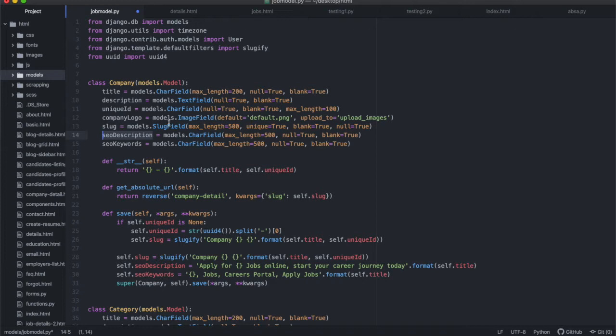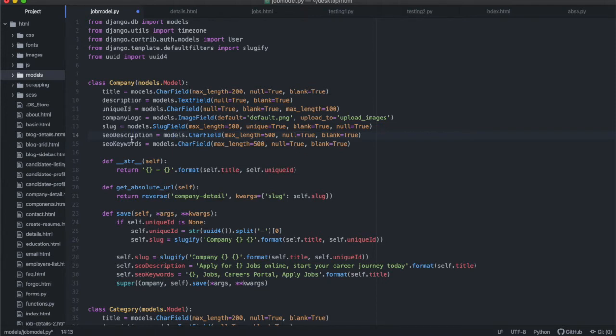all right? And the reason why I've added it on the company model itself is that I want to specify this specifically when I'm specifying the company instance, all right? And later on, when I build the detailed page for that company, I will be able to just refer to the SEO description instead of hard coding it in all the different HTML files. I'm going to put it in the model file, so that I can change it from the database directly. But maybe I can even programmatically write that description so that I don't have to always think what it should be, and it will always be sort of correct, all right? And every time I add a new company, I can specify what the SEO description is. That's why I have it in here.